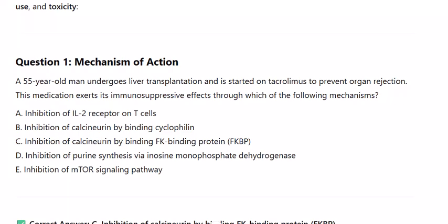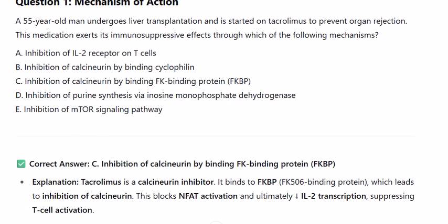Mechanism of action. A 55-year-old man undergoes liver transplantation and is started on tacrolimus to prevent organ rejection. This medication exerts its immunosuppressive effects through which of the following mechanisms?